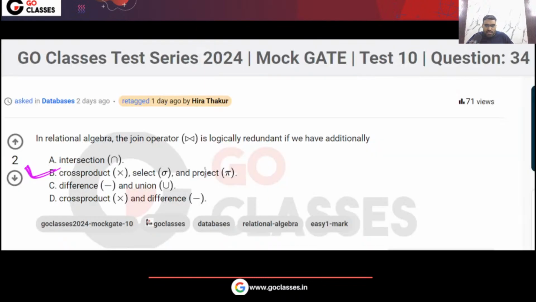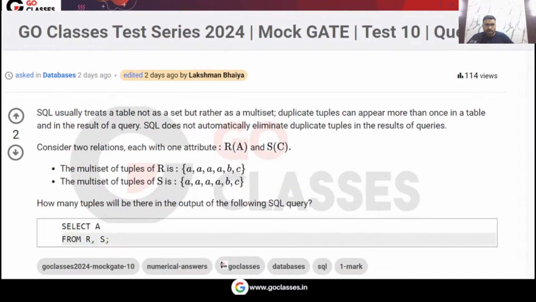So finally your answer will be option B. If you have these operators, you can easily implement natural join. So this join operator, natural join, is redundant, because you can implement it with the help of cross product, select, and project. Okay, let's solve the next question.